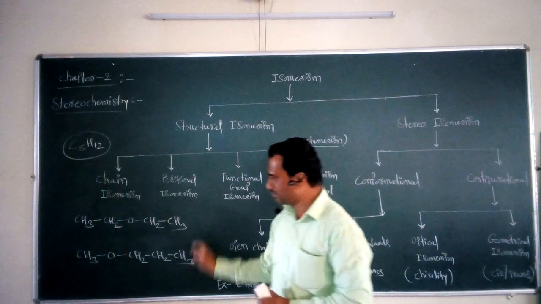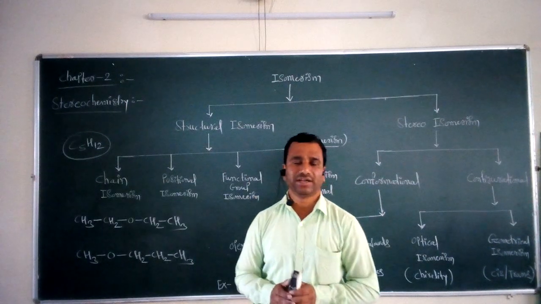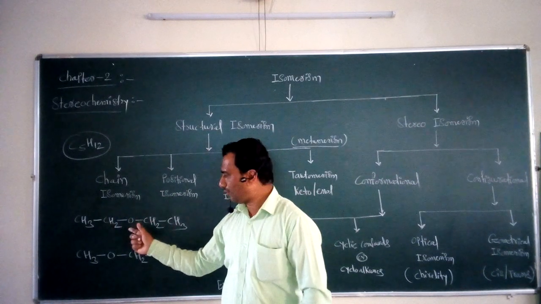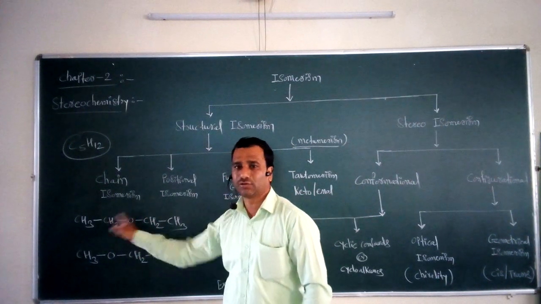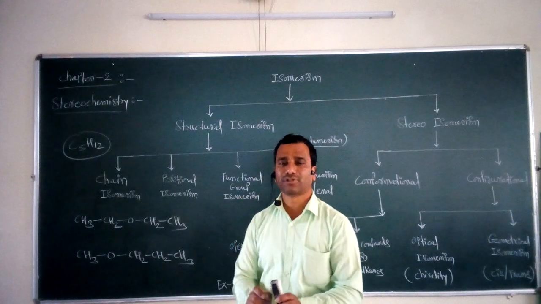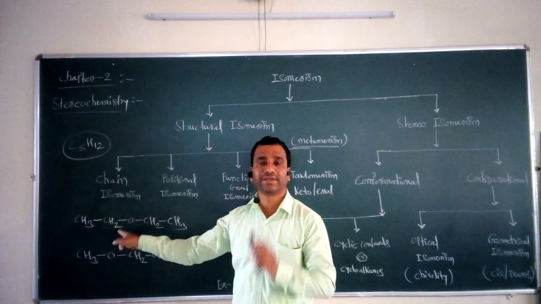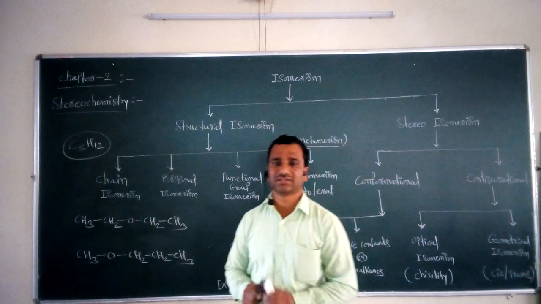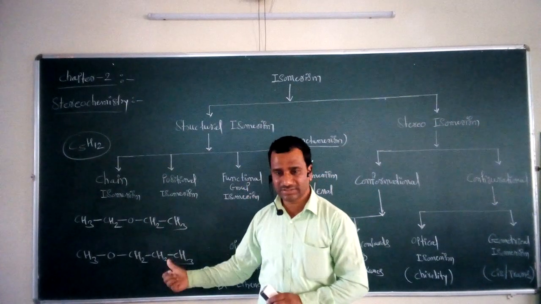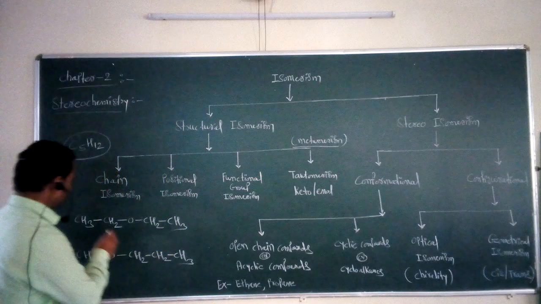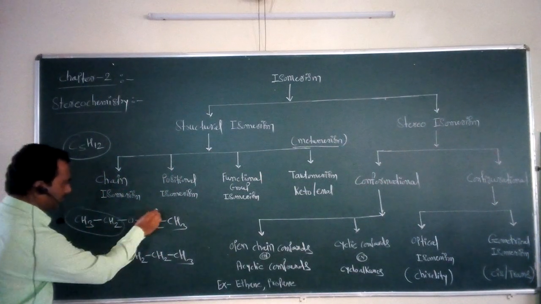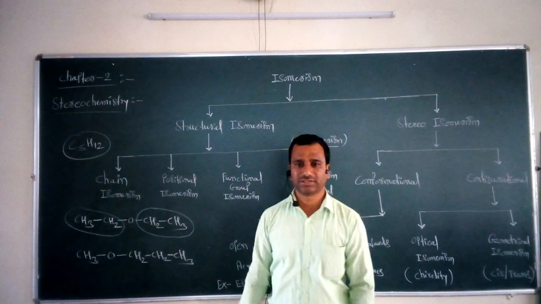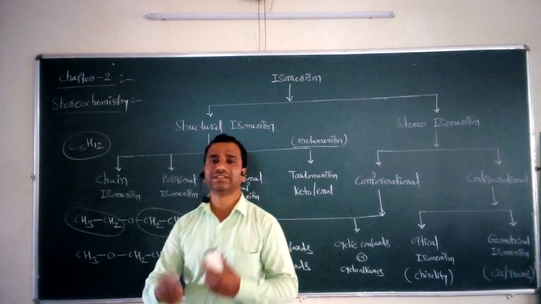Now, what is the difference between these two structures? In this type of structural isomerism, the relative number of carbon atoms on either side of the functional group differs. When the relative number of carbon atoms on either side of the functional group differs, that isomerism is called metamerism, and the isomers are called metamers. In the first molecule, two carbon atoms are present on either side of the functional group, but in the second case these numbers differ.